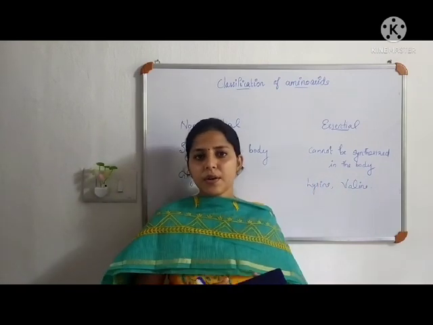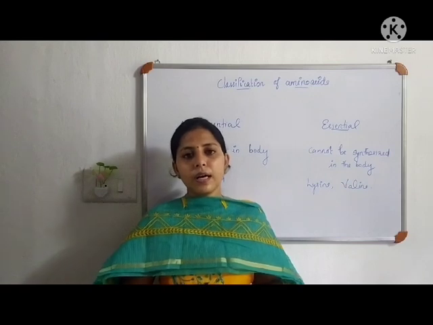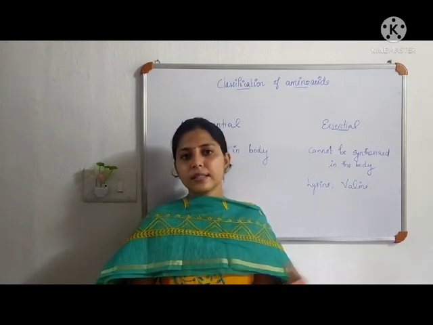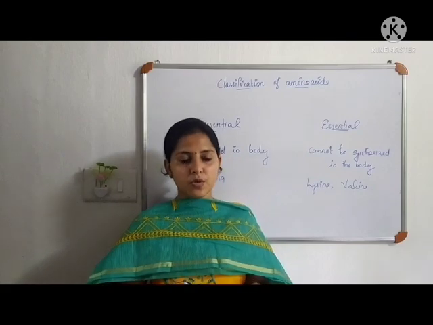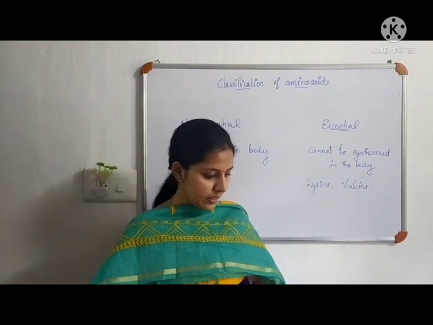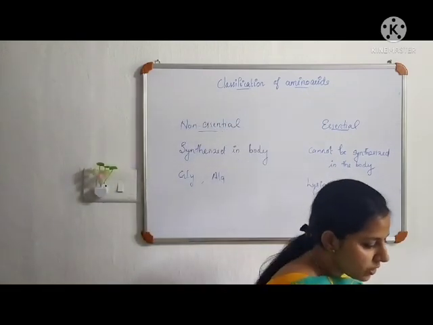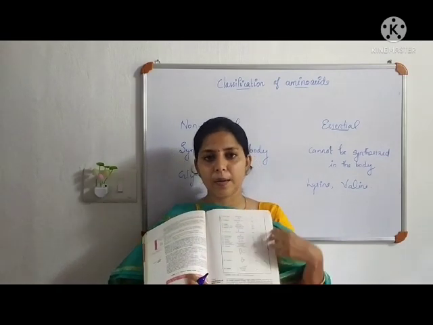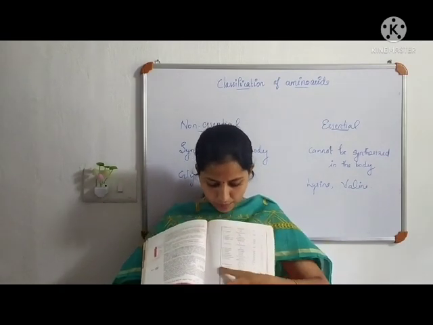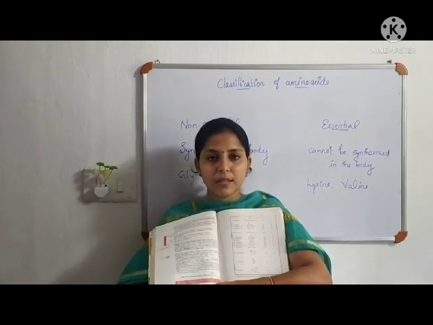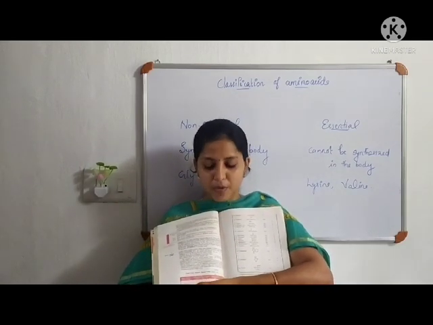Almost 20 amino acids have been discovered till now, out of which 10 are non-essential and the other 10 are essential amino acids. The essential amino acids must be included in our diet. In your textbook, a table is given with 20 different amino acids, in which the starred ones are the essential amino acids. Here we can see that valine is an essential amino acid.